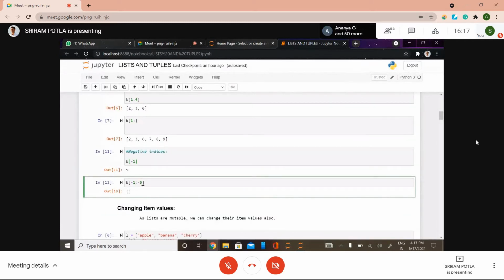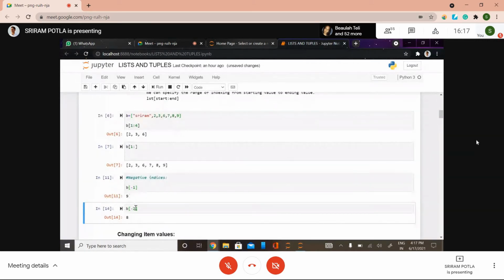If we take a single digit -2, it will print the 8 value directly. See here. When you use a negative index for a single index, it works. But when you slice in between negative indexes, it simply won't work.